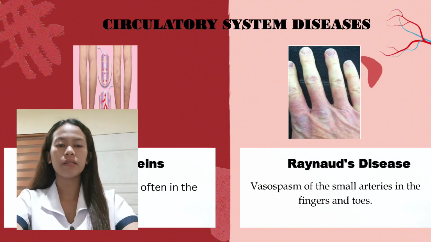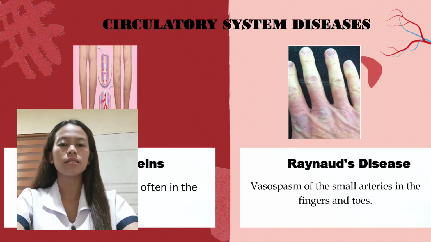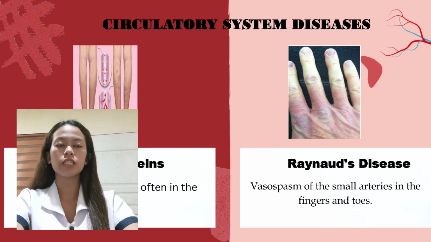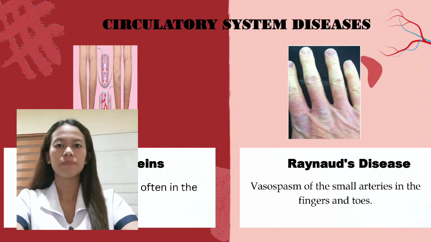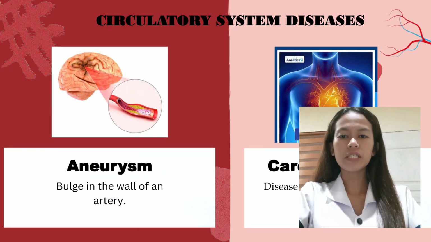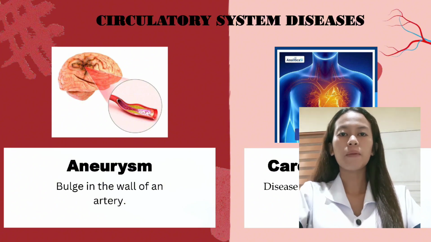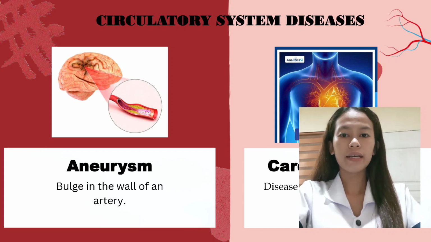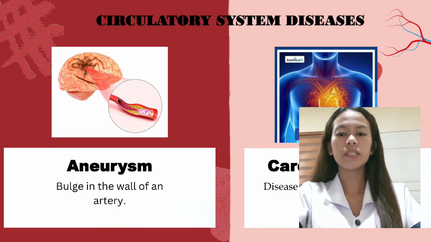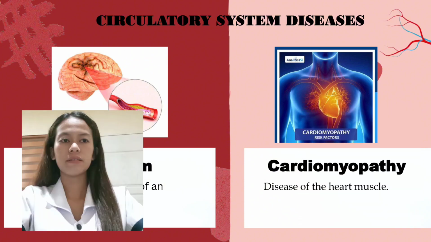The next disease is Raynaud's disease. Fingers and toes get numb and cold in response to cold temperatures or stress. Women are more likely than men to have this disease. The symptoms are cold fingers and toes, numbness, and a freaky feeling. Aneurysm. If a brain aneurysm leaks or ruptures, it causes bleeding in the brain. The symptoms of this are stiff neck, vomiting, blurred vision, sensitivity to light, and seizure.